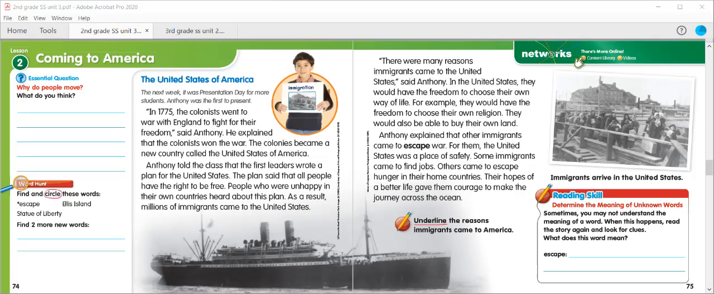So we're looking at the word escape. So take a look at the words around the word escape and read that paragraph and those few sentences one more time and write down what you think the word escape means. Now, once you're done answering your essential question and your word hunt on page 74, and that you've underlined the reasons immigrants came to America and finished your reading skills question on page 75, we're going to move on to our next set of pages.